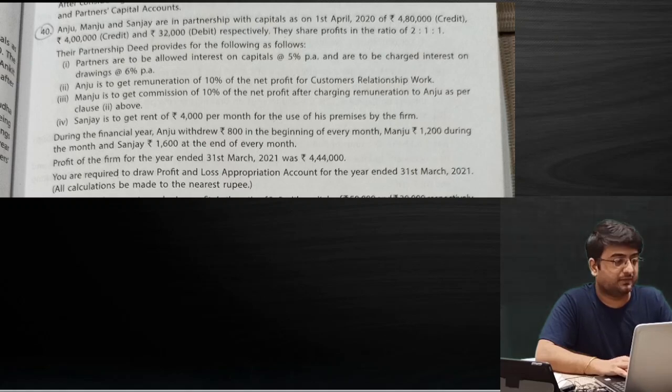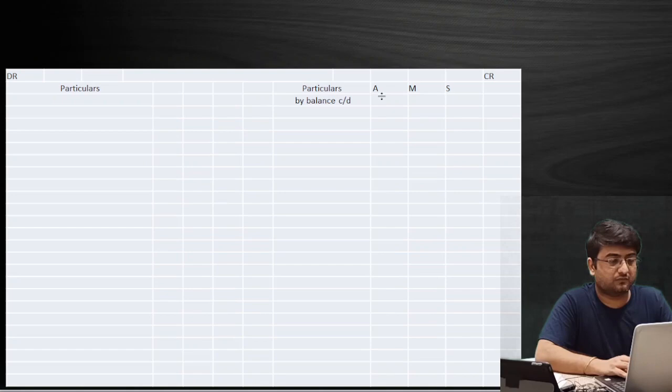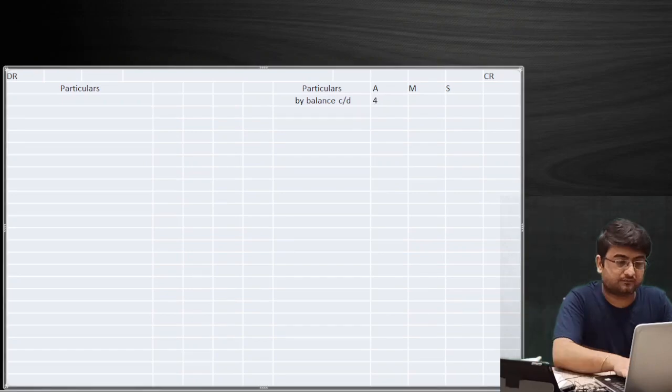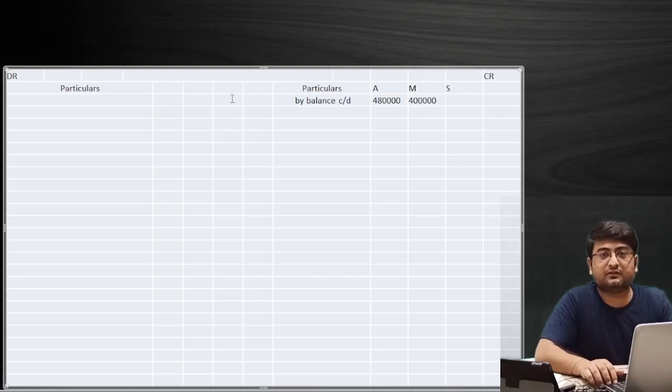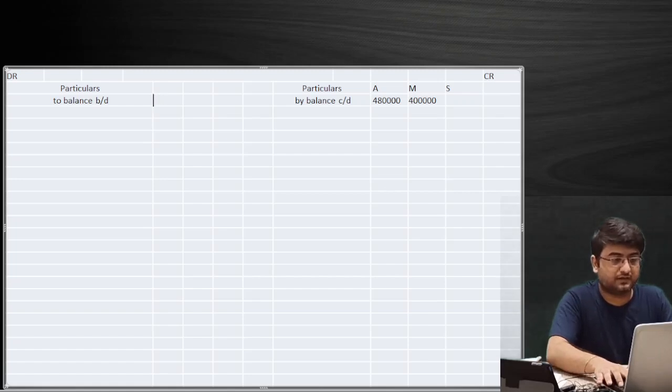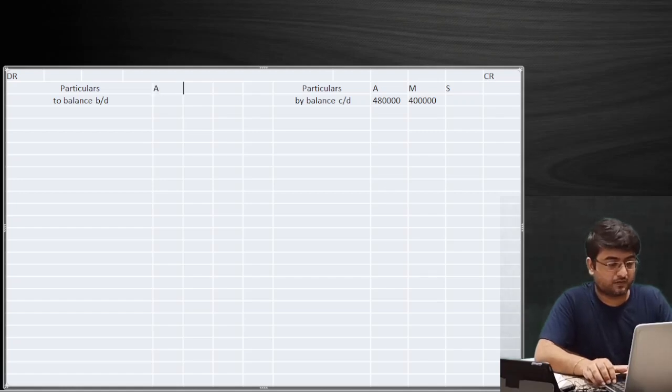So we'll simply pass this amount as 'By balance b/d', 4,80,000 rupees over here, and over here we have 4 lakh rupees. And since Sanjay has a debit balance, we'll write 'To balance b/d' on the debit side. Let me write the names first: A, M and S, for example, over here. In the column of S we'll write the amount that is debit to his capital account, 32,000 rupees.